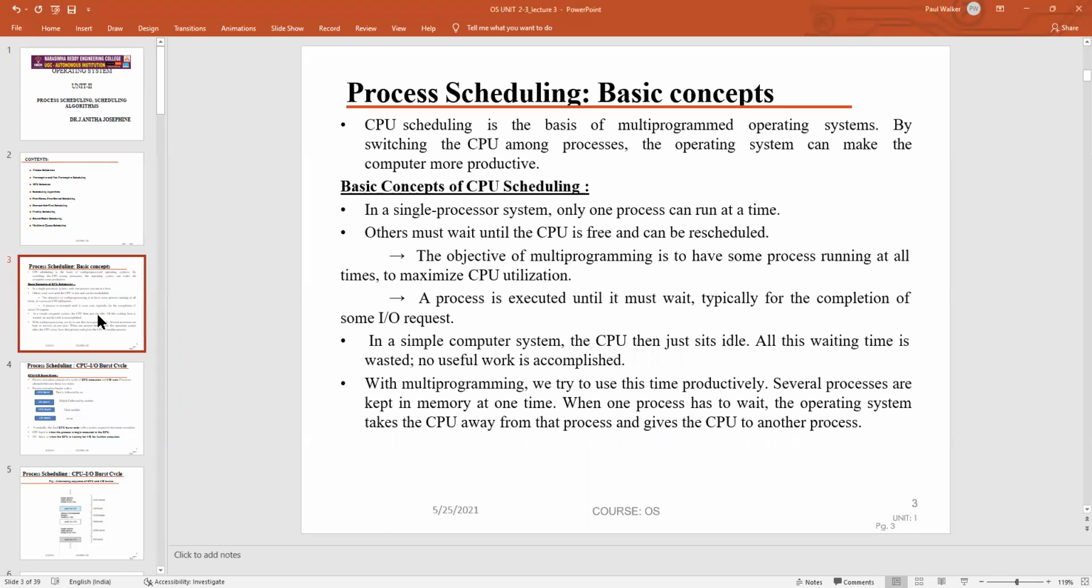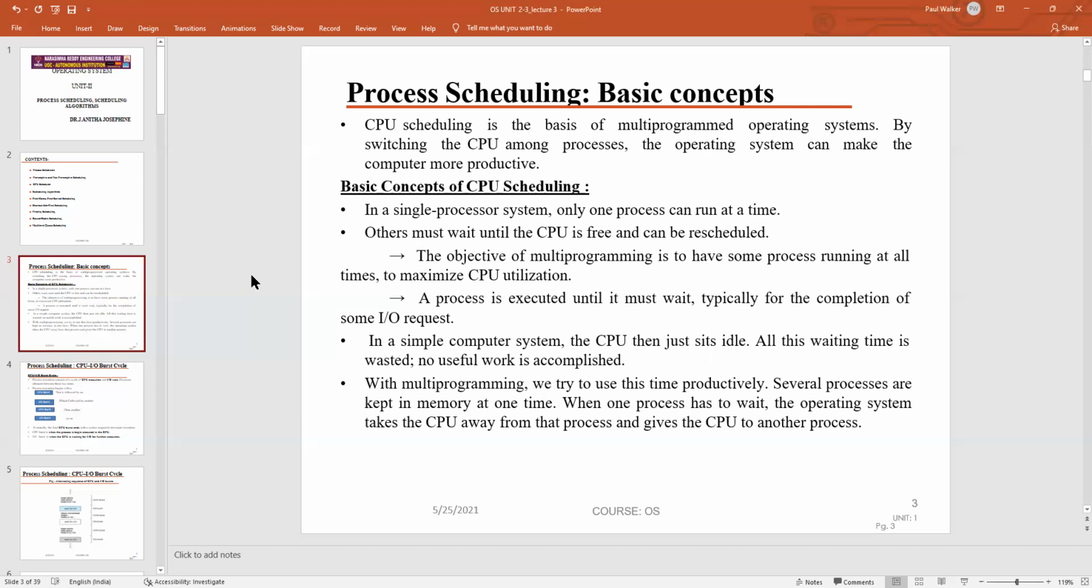As we know, the CPU is capable of scheduling in most multi-programmed systems, and in scheduling, switching is a very important concept. The CPU can switch from one process to another process, and hence the computer becomes more productive. CPU scheduling is an important process which runs on a single processor machine where only one process can run at a time. Other processes have to be rescheduled until the completion of the particular process.